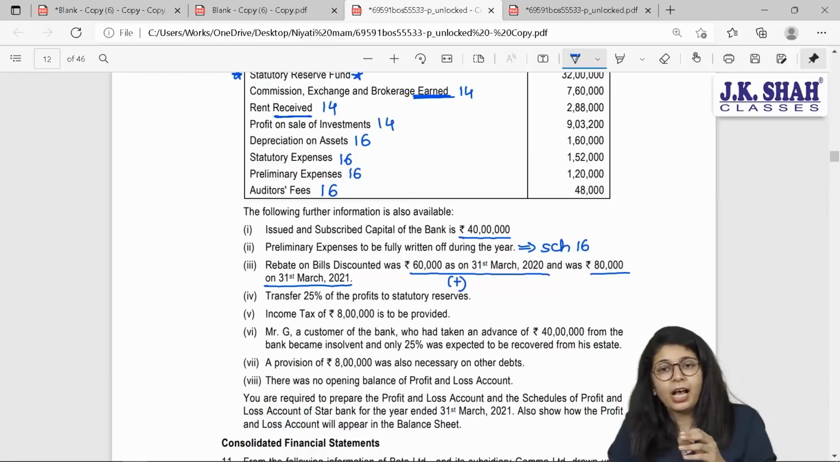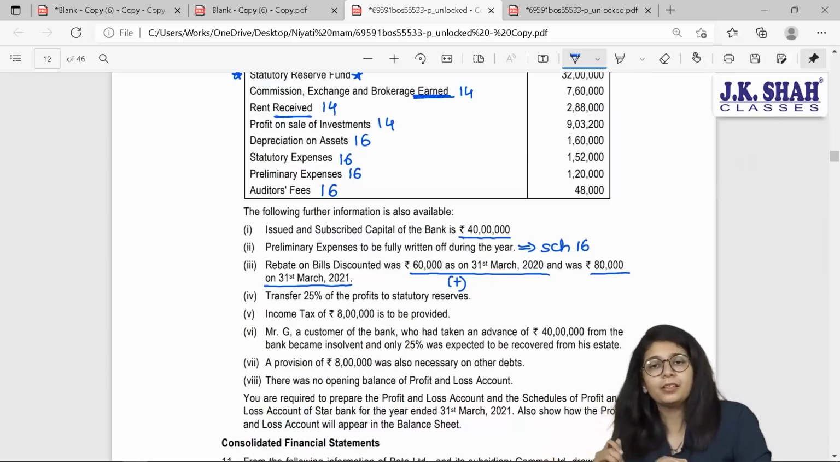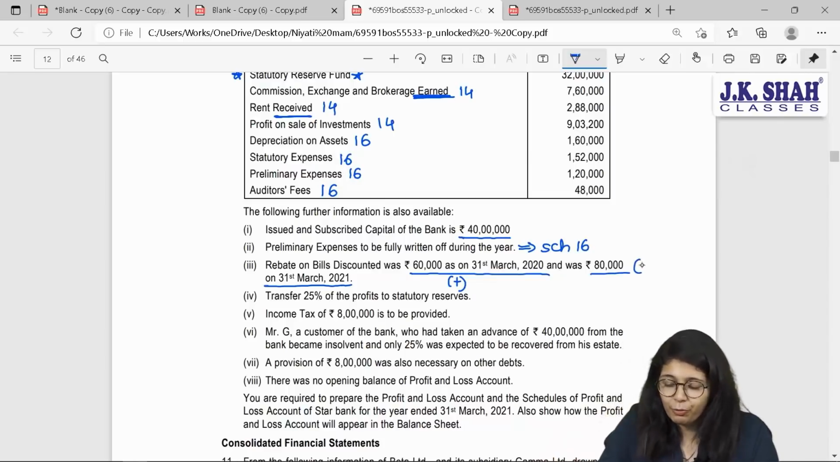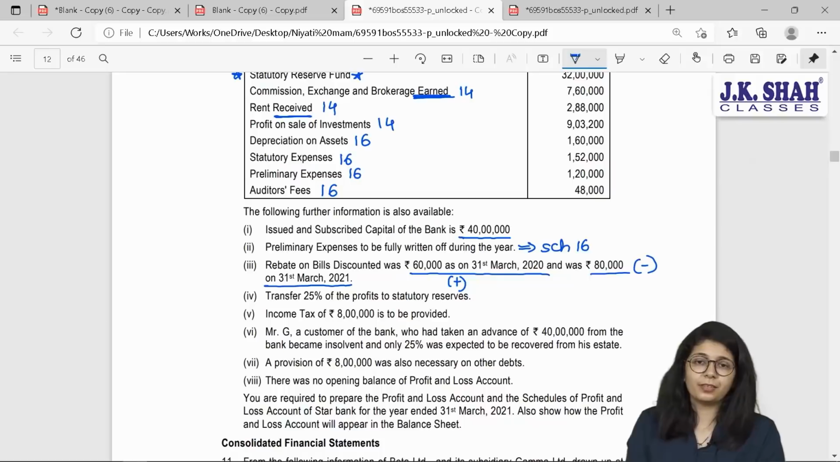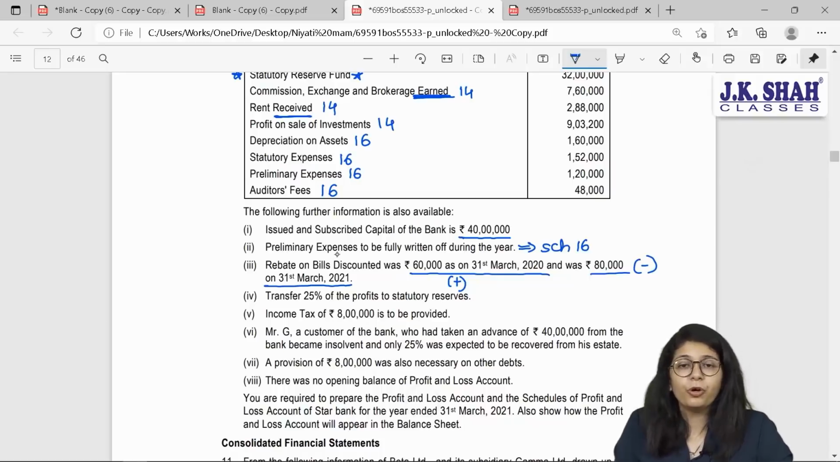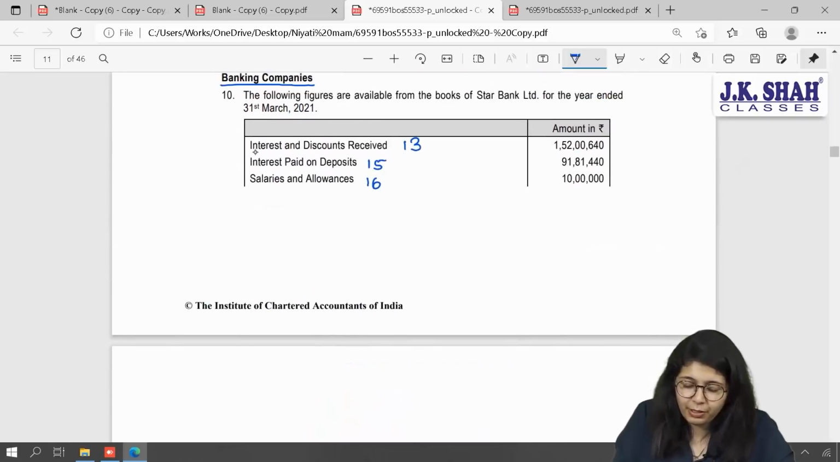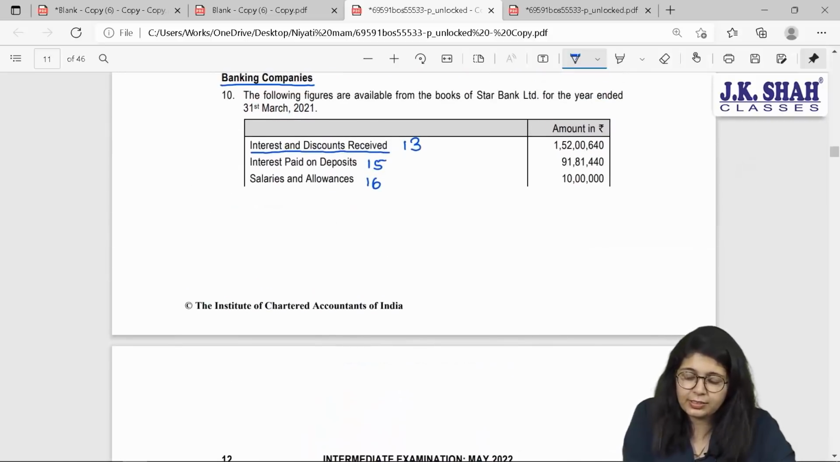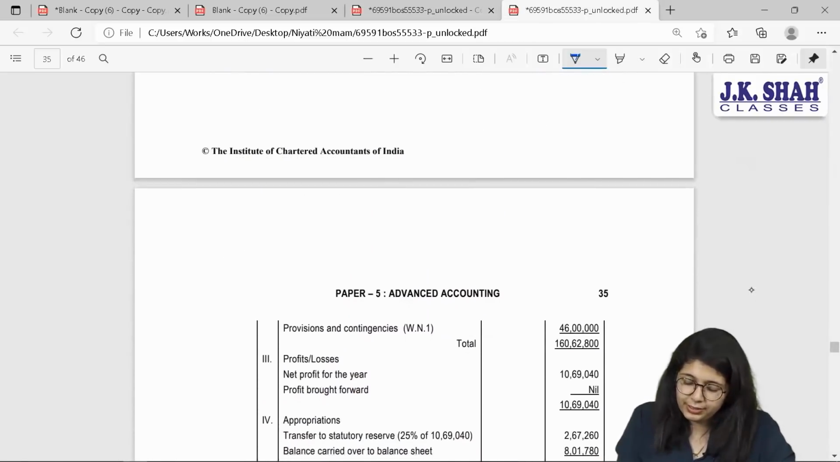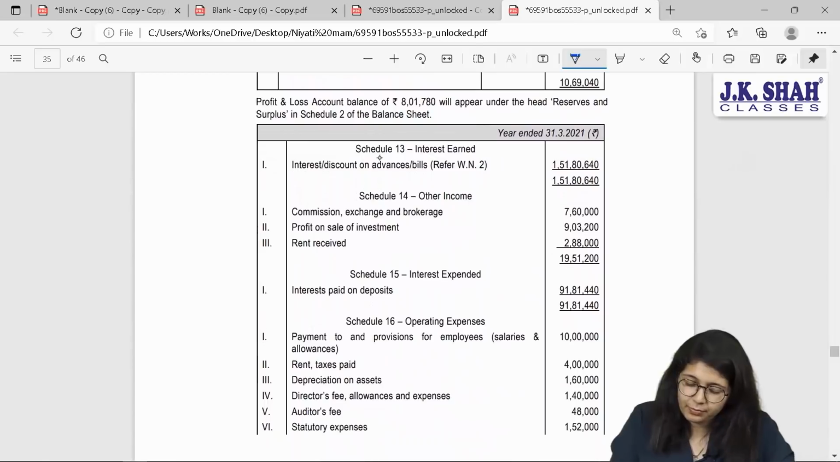And in current year I have received 80,000 in advance which belongs to my coming year. So I will remove it from my books. From where beta? From your discounts. And where are discounts included? In your first item, interest and discount received, that is schedule 13. So let us see our schedule over here. Schedule 13 is as per working note 2.